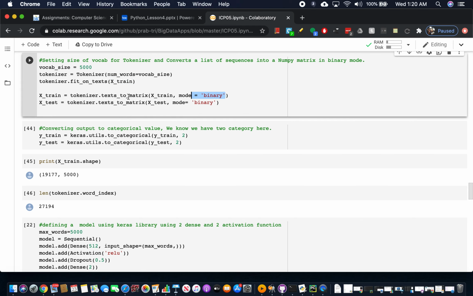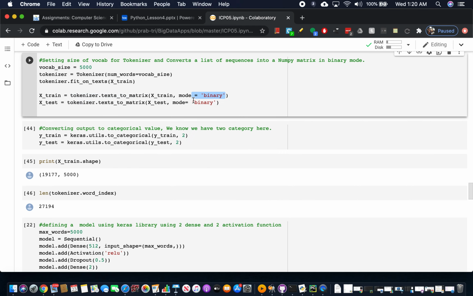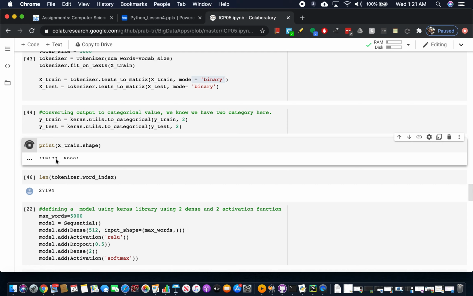It will summarize into the matrix. Whatever words come into a particular tweet will be labeled as a 1, and the rest of the words will be 0. That's why we are getting the shape of 19,177 rows and 5,000 columns.